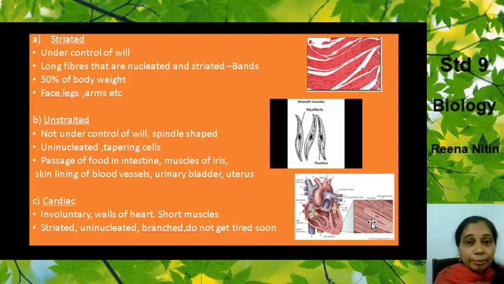You have the cardiac muscle, which has to function non-stop from the time you're born to the time you die. So they have to work really hard, so they don't get tired. These cardiac muscles never get tired. They are branched, they're striated, they are also uninucleated. They also contain only one nucleus. So they are an amalgam, a mixture of the striated and the unstriated. It's a big mixture of these two characteristics. Fine. So I hope I'm clear with this muscle tissue.